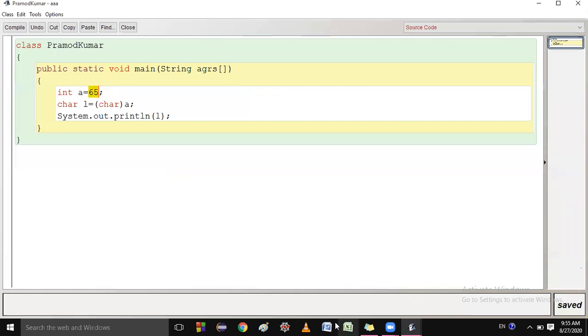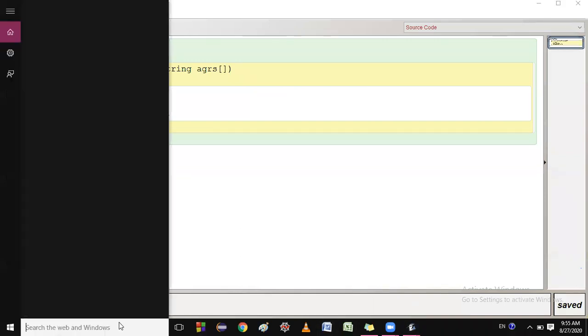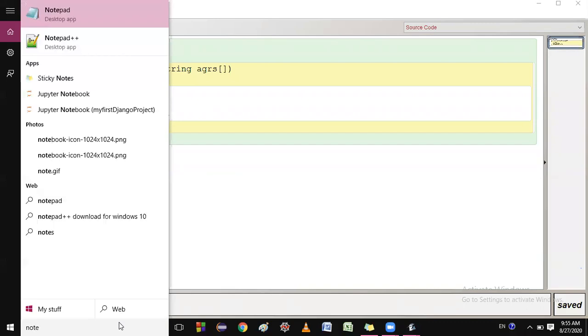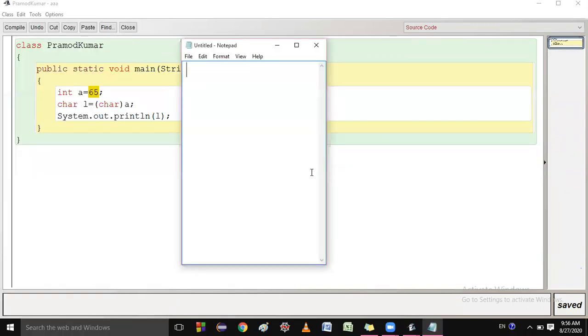Let me write something for you, then you will be clearer. Give me one moment so that I can write something for understanding. Do you know implicit conversion?